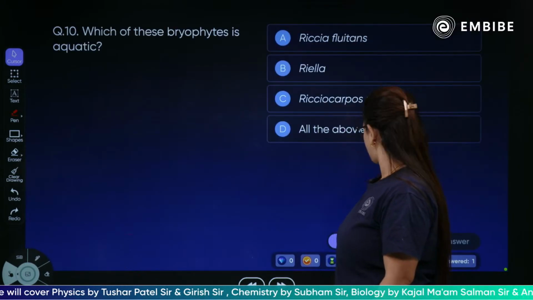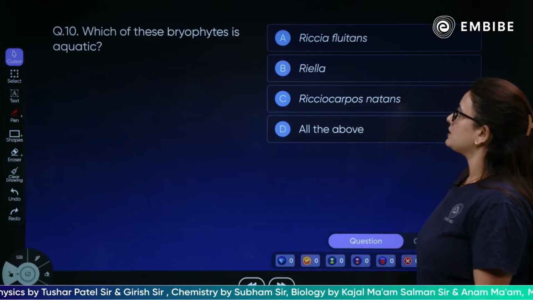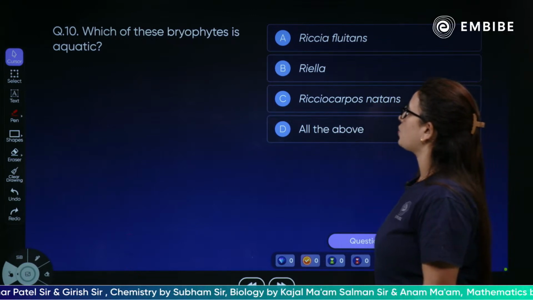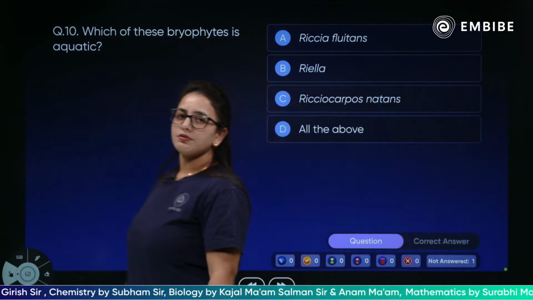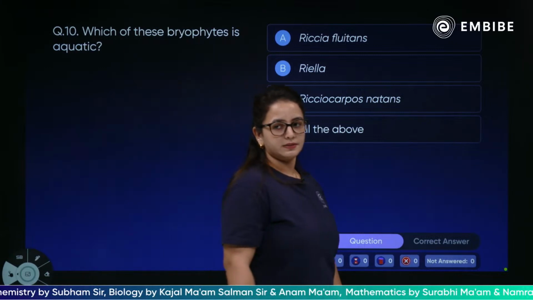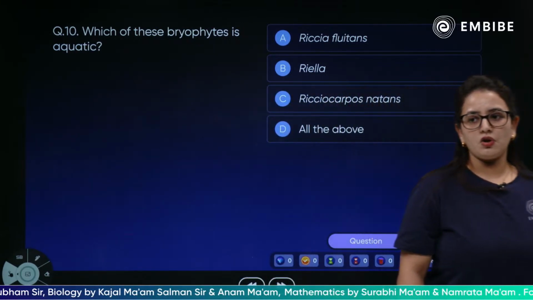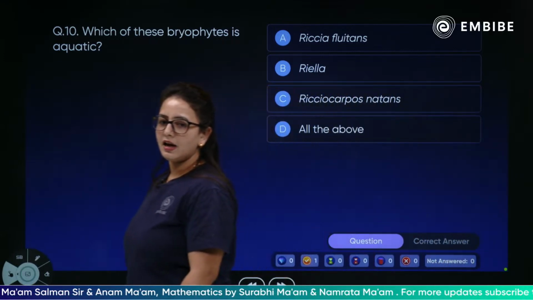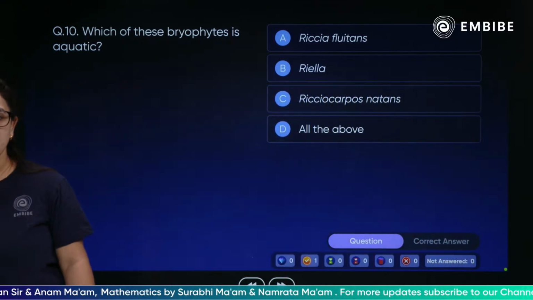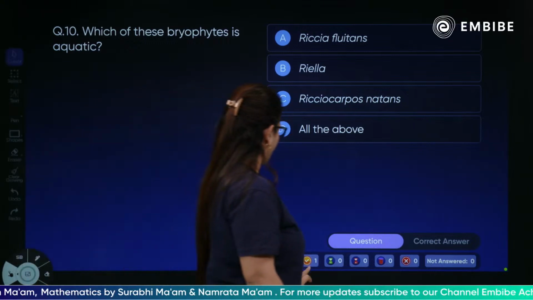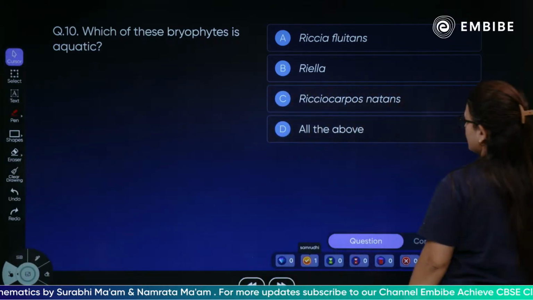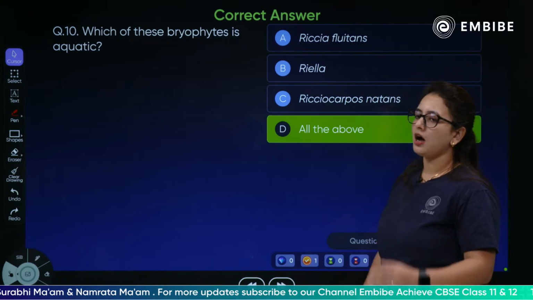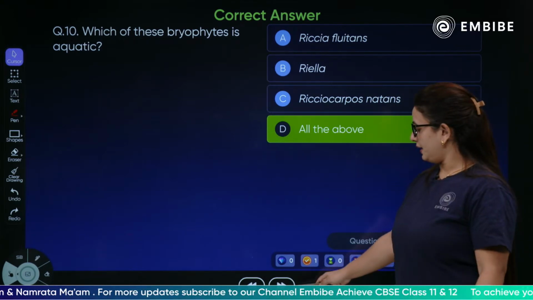The next question, children: which of these bryophytes is aquatic? Riccia, Riella, Sciuro natans, and all of the above. Very simple, all of the above bryophytes are aquatic.